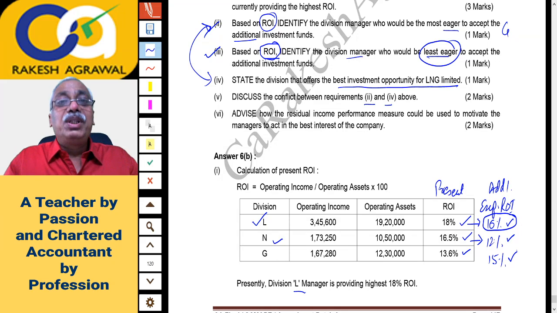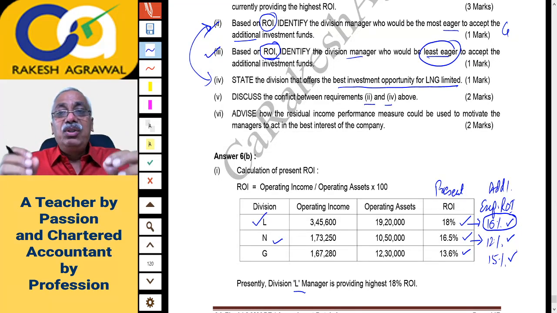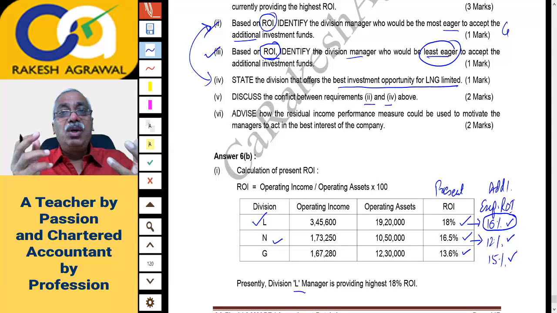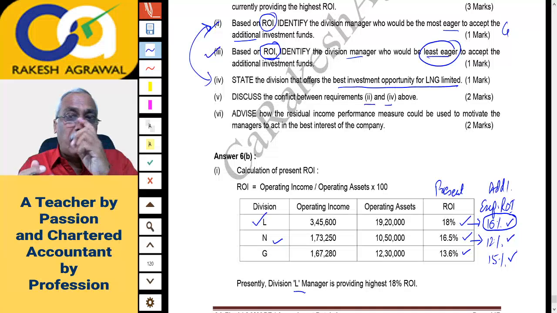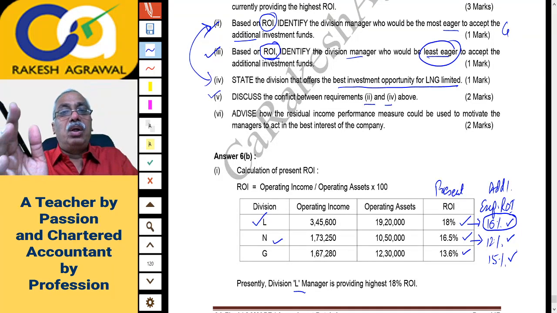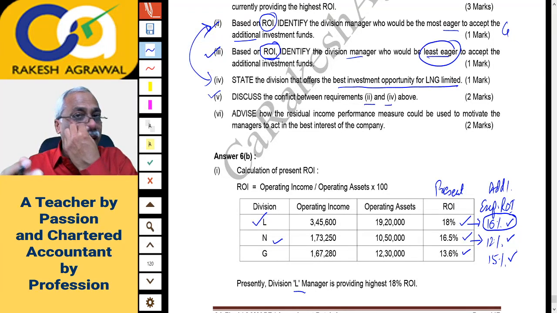Overall performance of the company is called goal congruence, and individual performance is division-wise ROI. So a division manager will think about his division's ROI, but as CEO of the company, you have to think about the overall ROI or overall interest of the company. So on those lines you'll have to discuss the conflict between the individual approach and the overall approach.